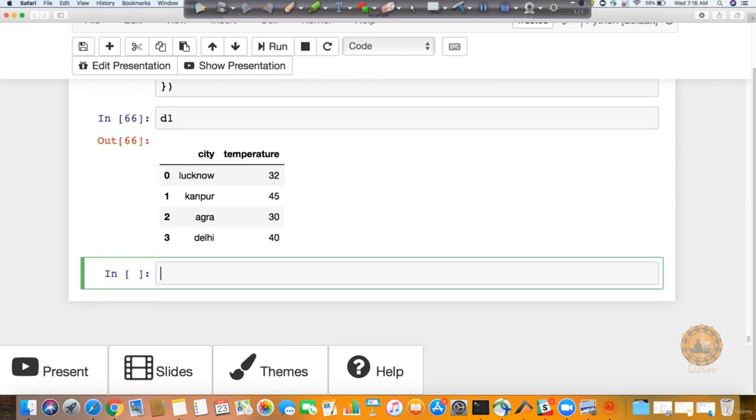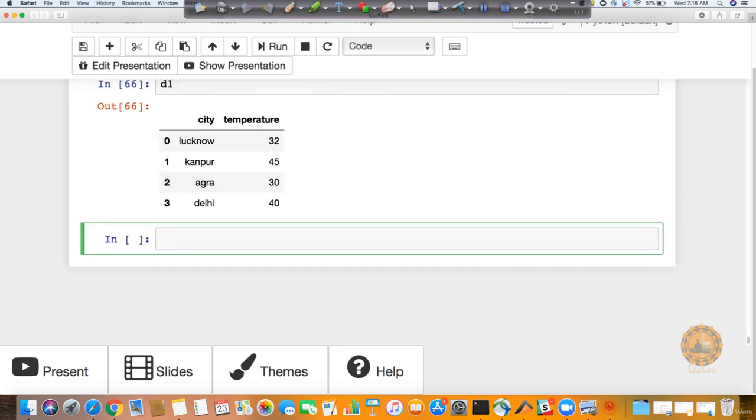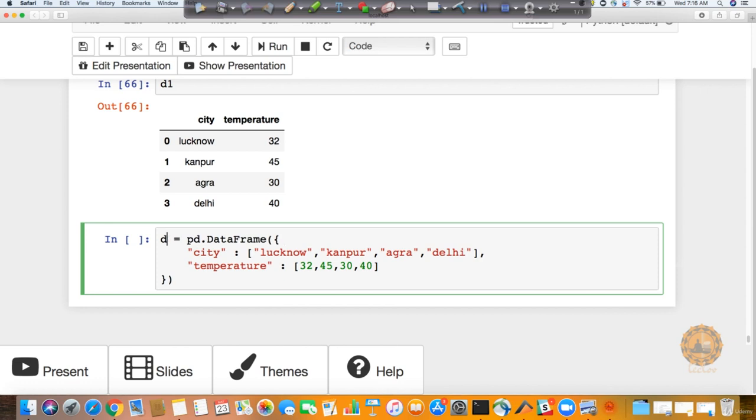Very good. Awesome. Now let's create another data frame. This time, let me just copy this from here so that I don't have to write it completely. Paste it here. First of all, I'm going to change the name of the data frame to D2. I'm going to keep the city as same, just that I'm going to shuffle my values here and there. Let's say I'm going to put Delhi here. Let's keep Lucknow, Kanpur as it is, and let's remove Agra and Delhi. Just some random arrangement is what I'm doing here.